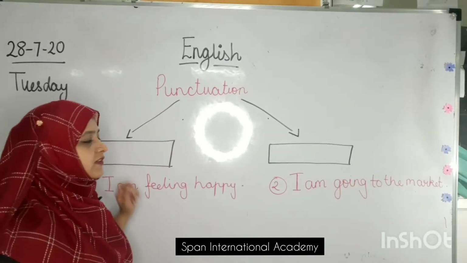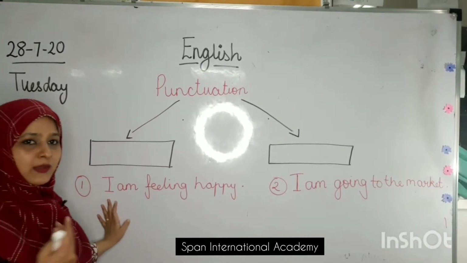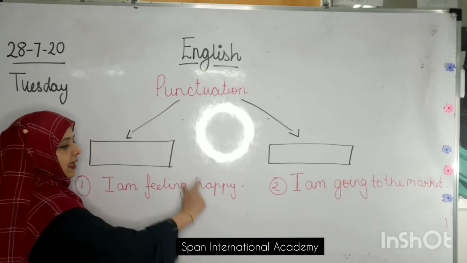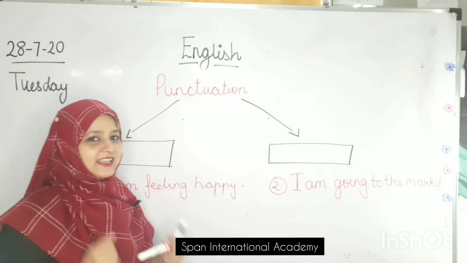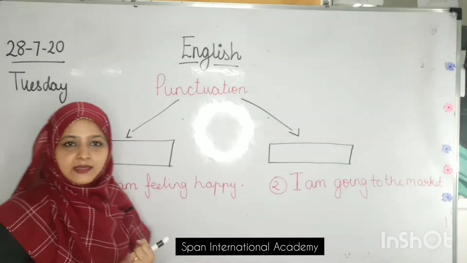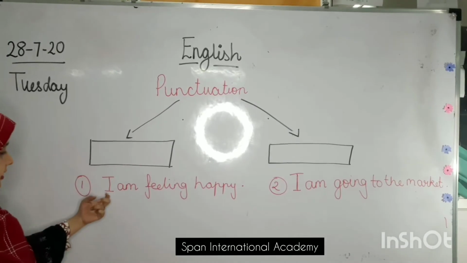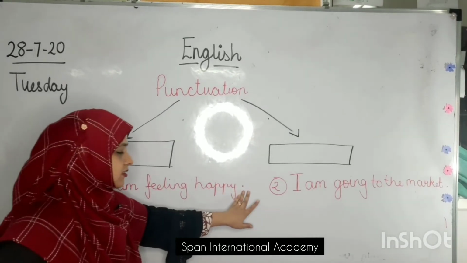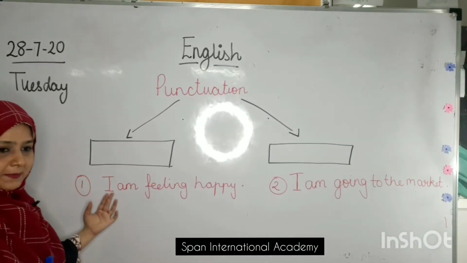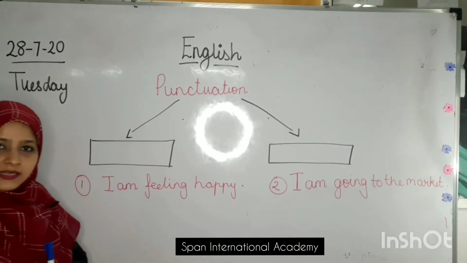Now in punctuation we are going to do two more new topics. Okay? Now let's read the sentence. I will read it. You are going to repeat after me. I am feeling happy. Are you all happy? Yes, even I am very happy. So now in punctuation we had learned capital letters and full stop. Now my sentence is complete. There is a capital letter in the beginning. There is a full stop in the end. So what is missing? Nothing. We had done capital letter and a full stop. That is there.